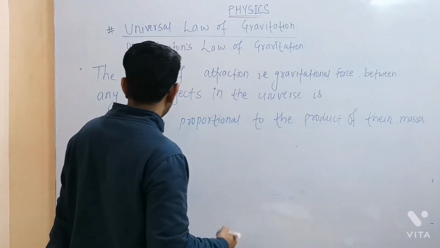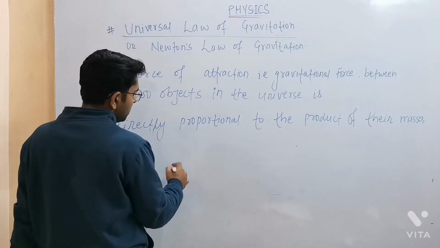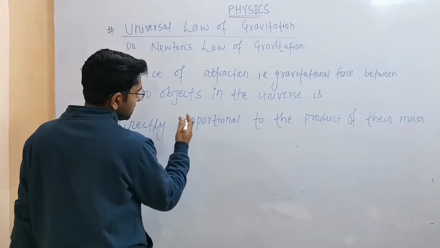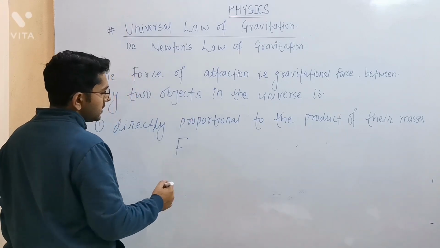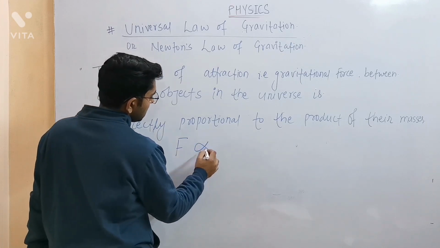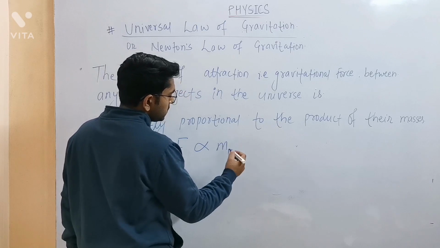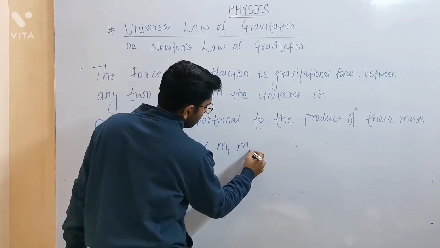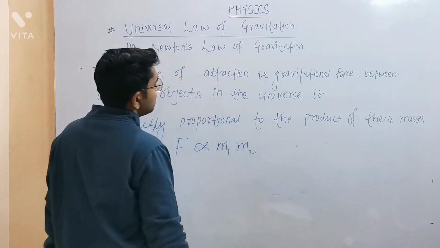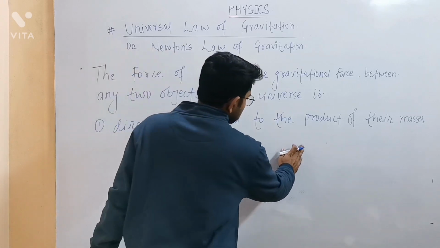What does it mean? See how we represent this statement. F stands for gravitational force, and it will be directly proportional to the product of masses of the two bodies, let's suppose M1 and M2. So let's draw a diagram for this explanation.